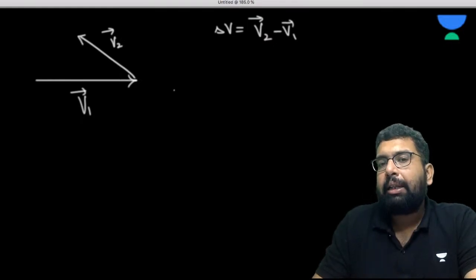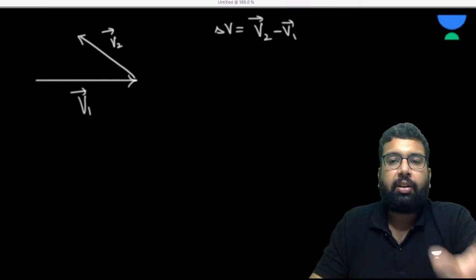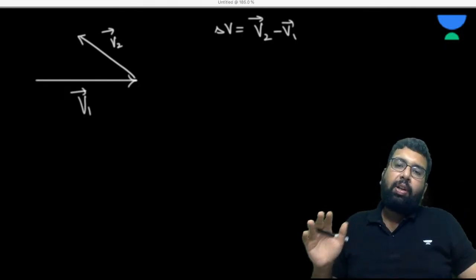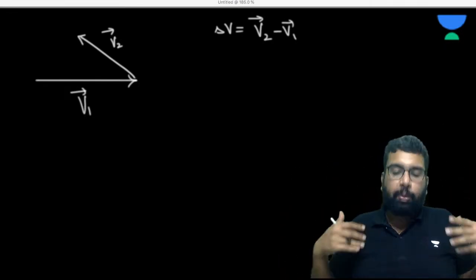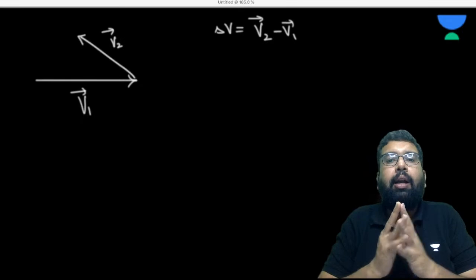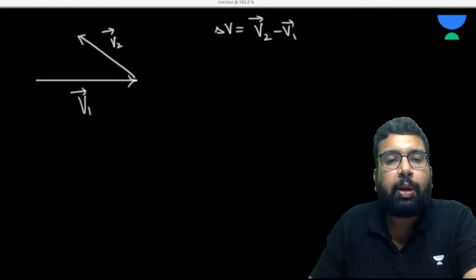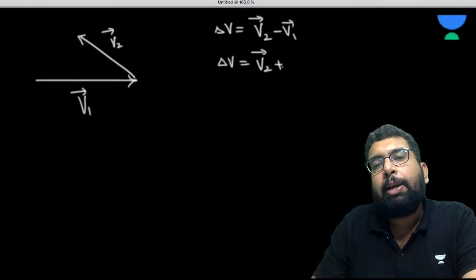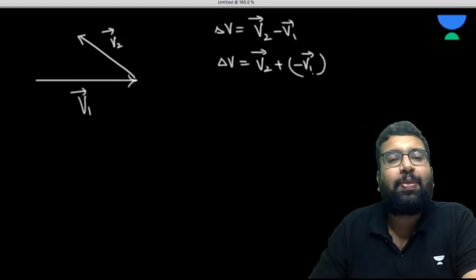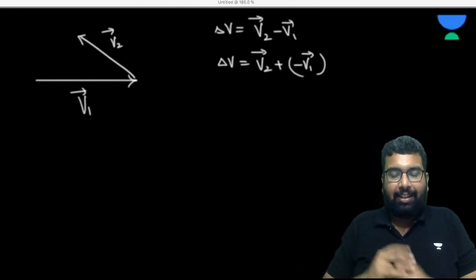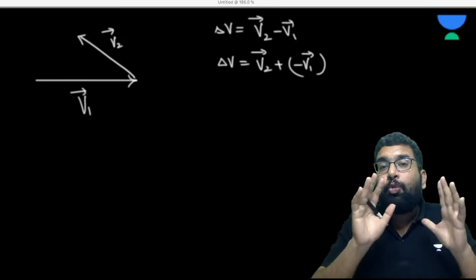Now please understand this. When we write this negative sign, change is always the difference, right? So you want to find the difference of the final velocity and the initial velocity. Both are vectors. People think that two vectors are getting subtracted, but it is not true. Why is it not true? Because if you use some basic algebra, you can write it like this also: v2 plus minus v1, because all the laws state that they are laws of vector addition, isn't it? So basically, what does it mean?